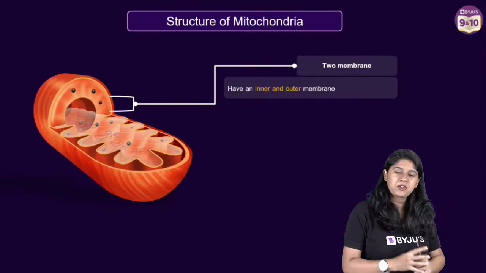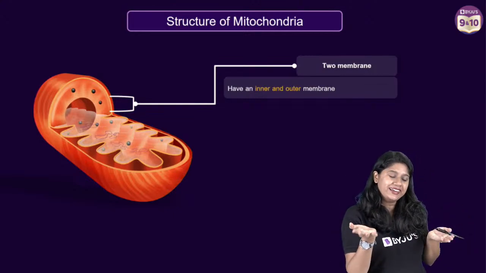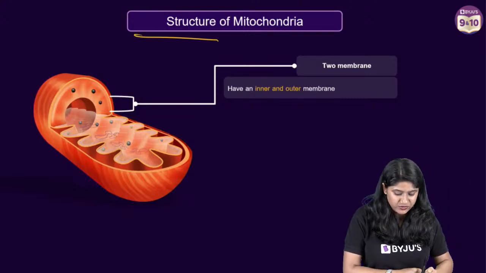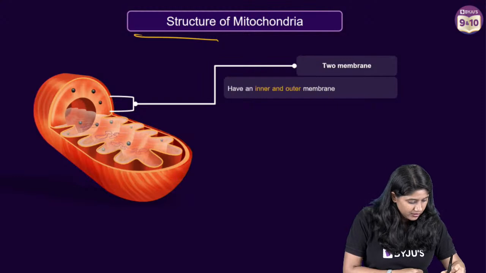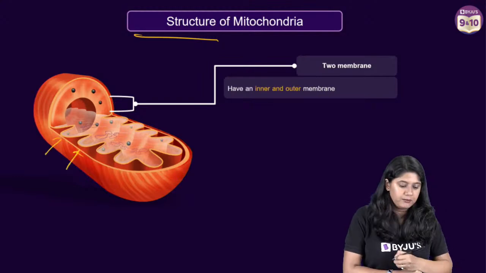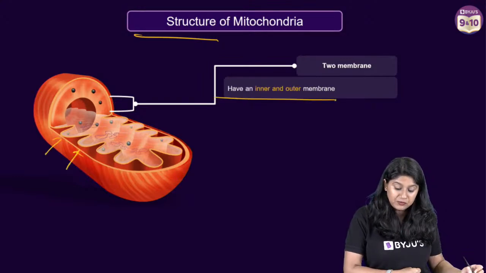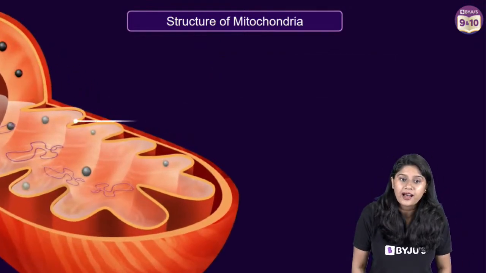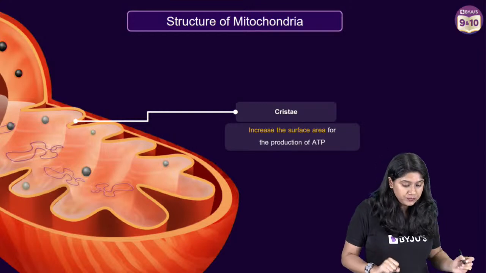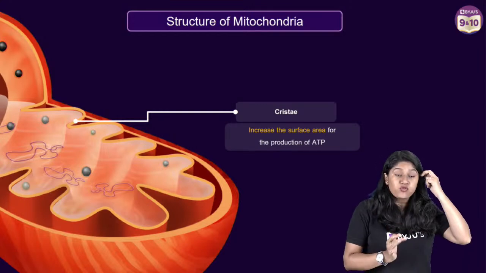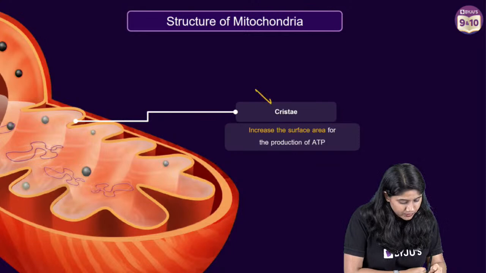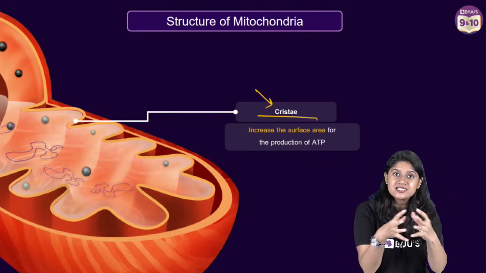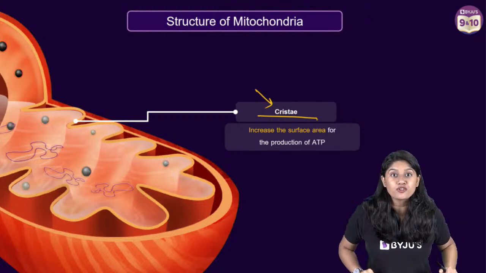Now, this is a very, very amazing organelle, I would say. Very unique. Why? Because it has its own DNA. So, the structure of the mitochondria has two membranes, right? We can see that it has an inner membrane and the outer membrane. Apart from that, if you look closely, we can see that mitochondria has these turns, these folds, and we call them cristae, right? These are present so that there's an increase in the surface area for the production of ATP.